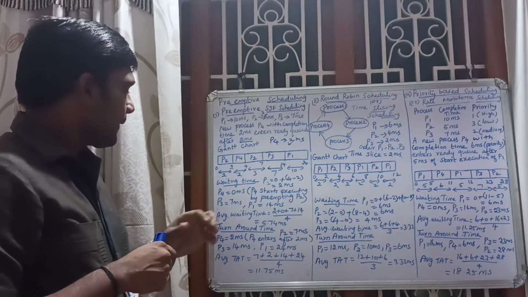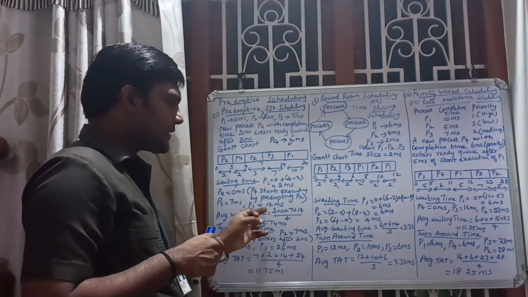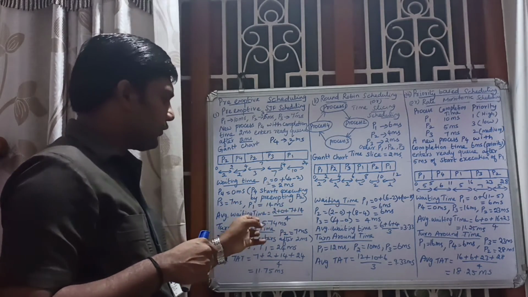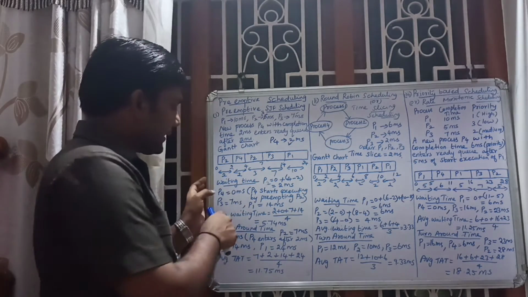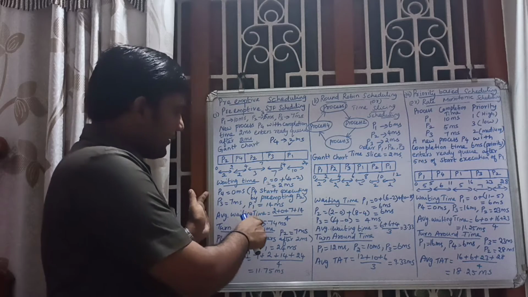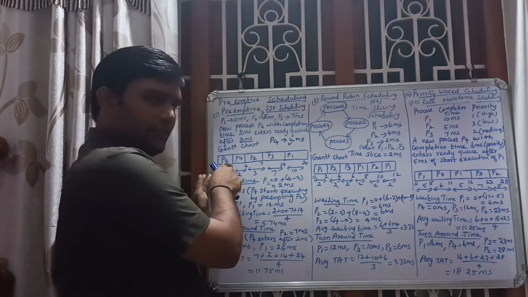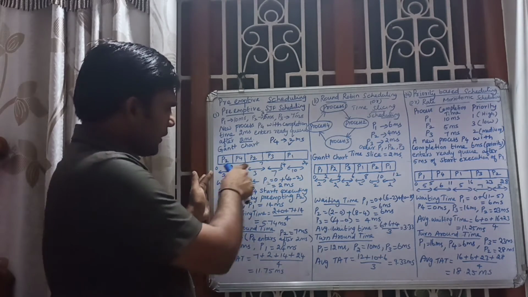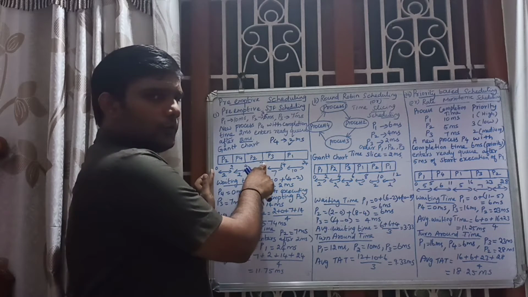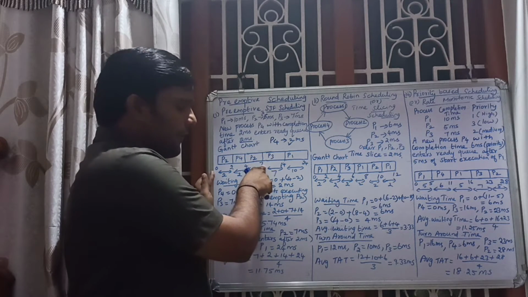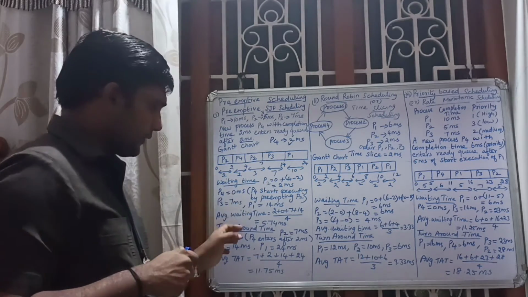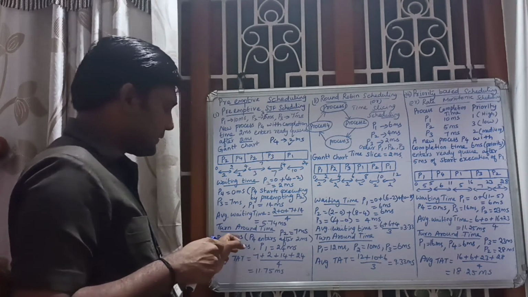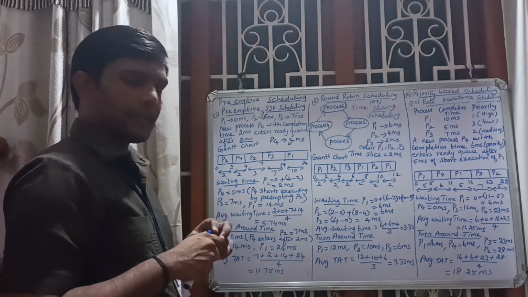Then average waiting time: you add all the 4 and divide by 4, and you get 5.74 millisecond. Next, turnaround time. Turnaround time for P2. For completing P2, how much time is required? 7 millisecond. So here P2 is completed, and the turnaround time for P2 is 7 millisecond.